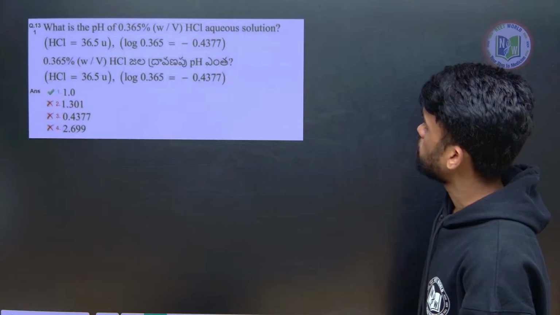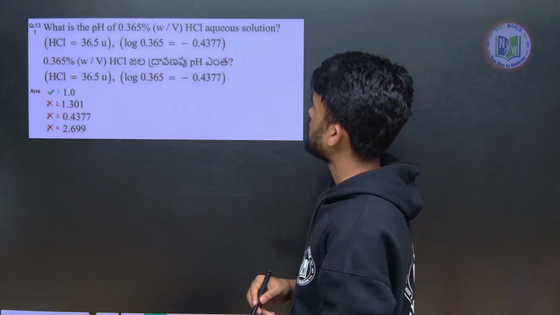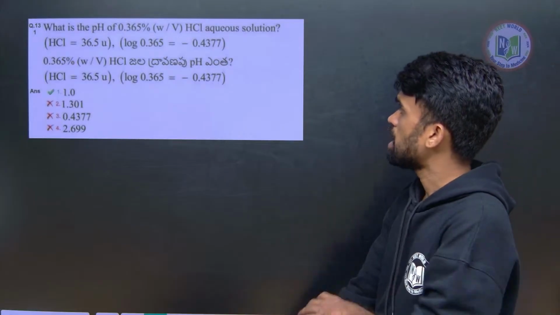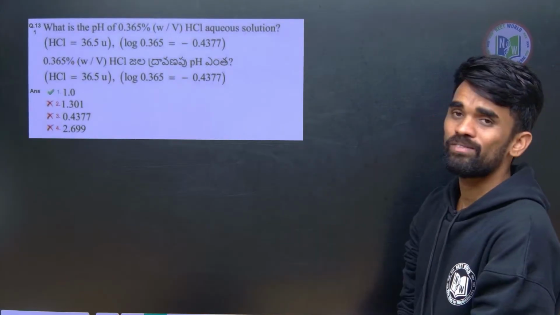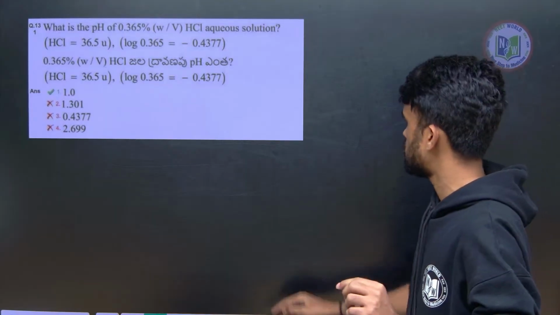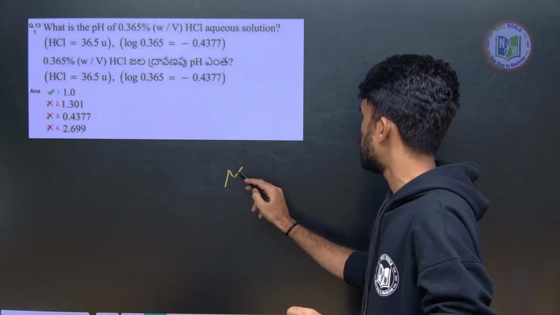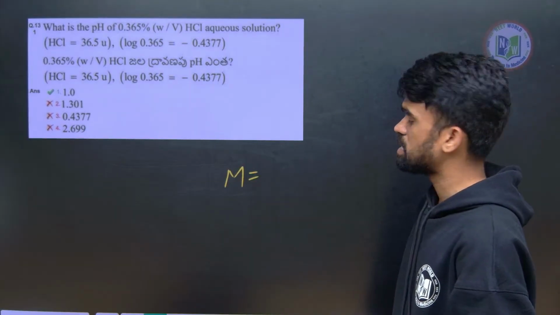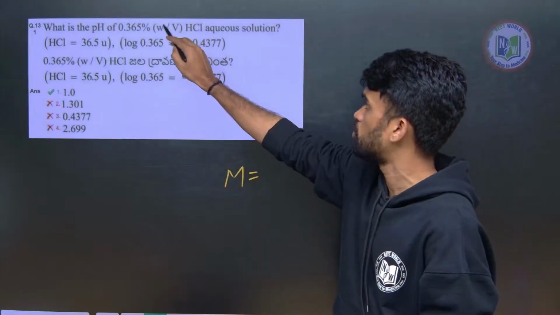Next, the pH of 0.365% weight by volume HCl aqueous solution. They are asking pH by giving weight by volume percentage. So, from this you need to find molarity. Molarity or normality, both are the same here because the valency factor for HCl is 1. So, what is the relation between molarity and weight by volume percentage?